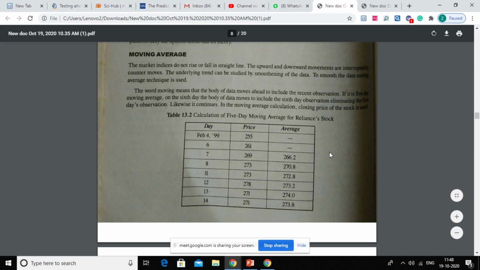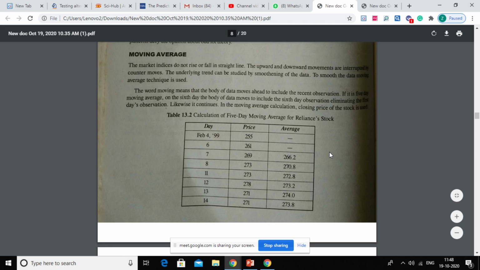8 days closing price is given. And in this particular case, it is 5 days moving average. ये बुक में थोड़ी गड़बड़ी है. 5 days has to be taken ना, दोनों 3 4 कोई भी हिसाब से calculation match नहीं हो रहा है, because 4 5 6 and 7, so only 4 days will be there if you count even fifth one.